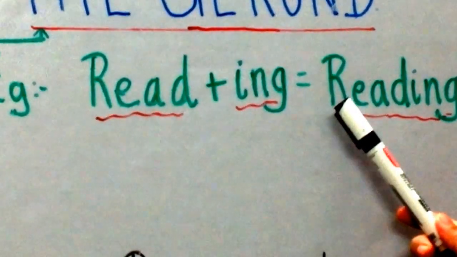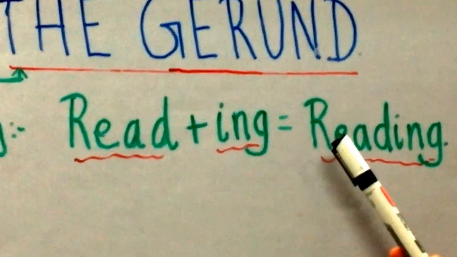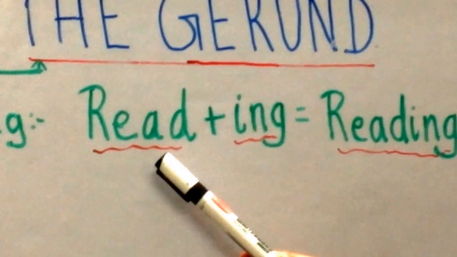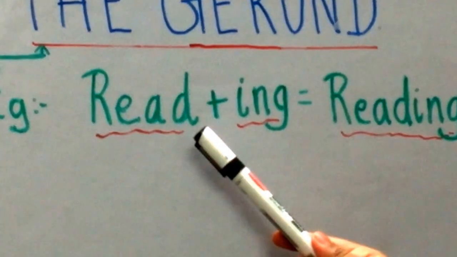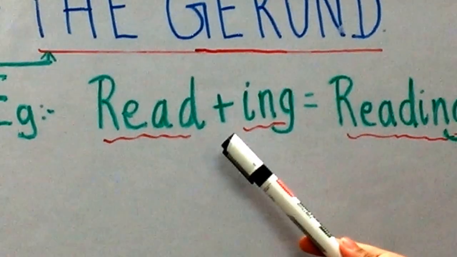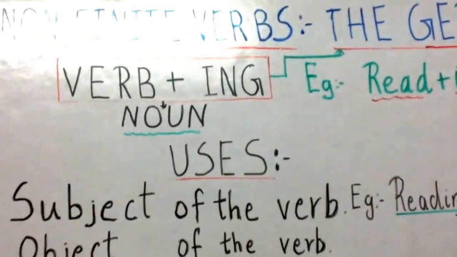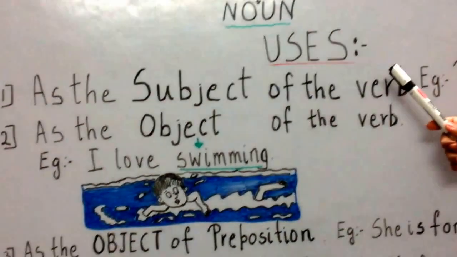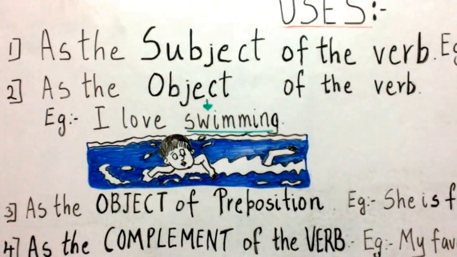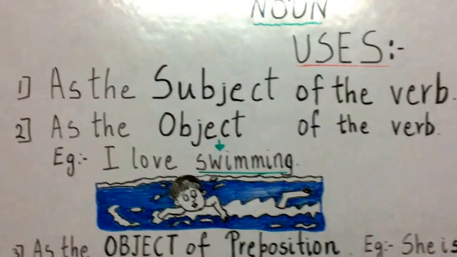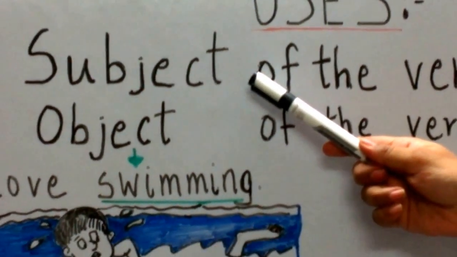In this sentence which I said, reading is my favorite hobby, reading is the form of the verb read, whereas it can be used as the subject of the sentence. Similarly, let us see the uses of the gerund. We see that the gerund is used as the subject of the verb. Now what do you mean by the subject of the verb? Subject means who or what the sentence is about. It is the doer of the sentence.